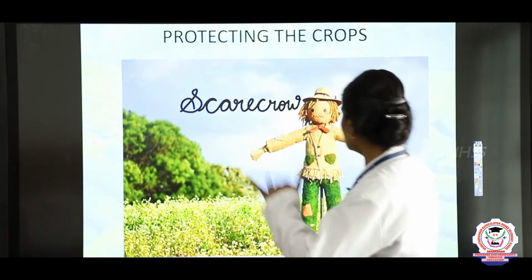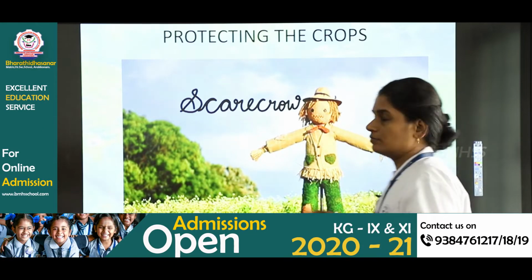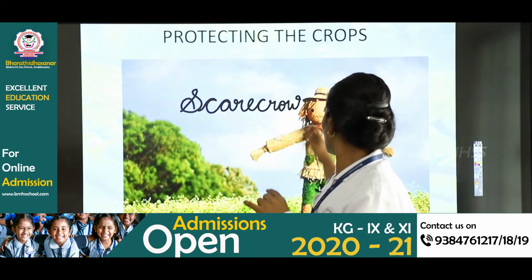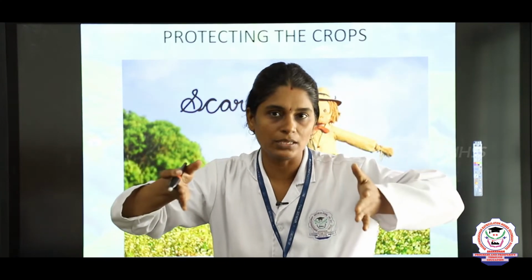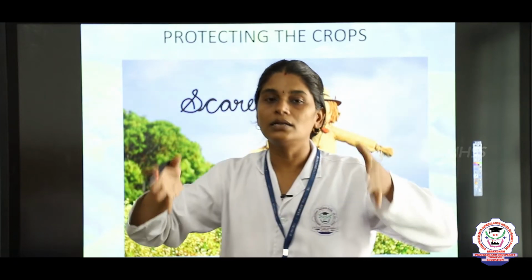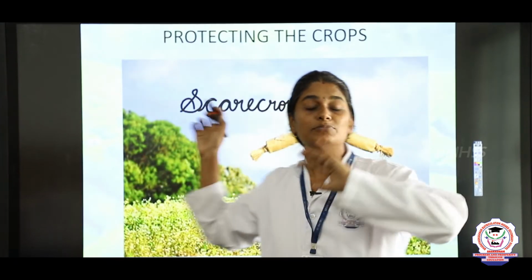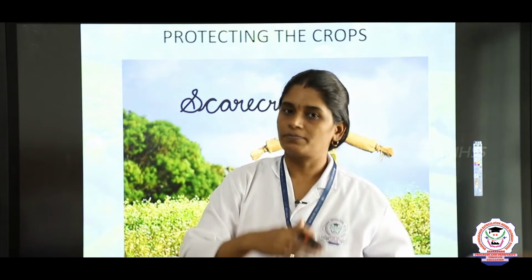By seeing this doll, like this statue, the birds think that there is a man, there is a human being there. So they will not come and eat the crops. So it keeps the birds away from the crops.